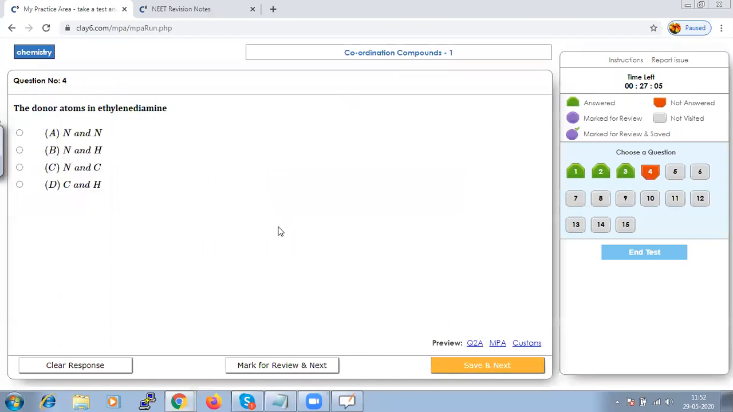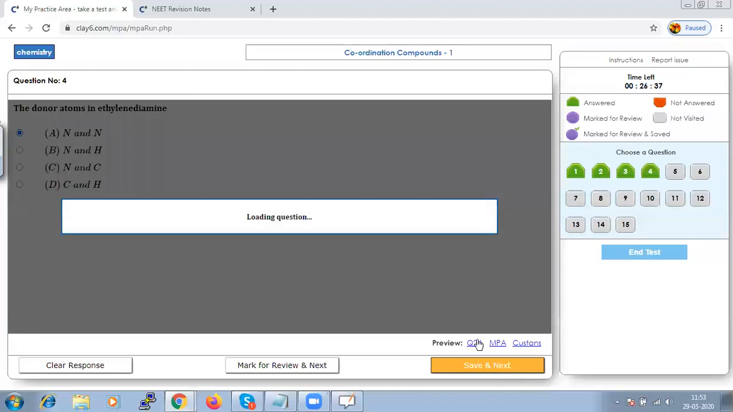The donor atom in ethylene diamine, EDTA, as we discussed. The donor atom in ethylene diamine is N and N, because you will have two donor atoms, that is two N atoms, each of which will be donating one lone pair of electrons. Hence in ethylene diamine, N and N are the donor atoms. Let us save that and go to next.